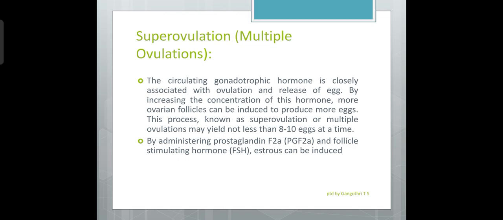The time of ovulation varies in different animals, that is 21 days for cow and horse and 16 days for sheep and goat.